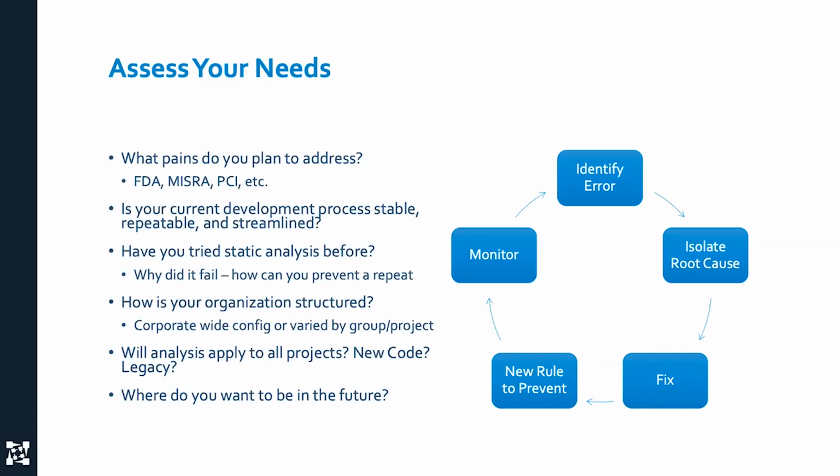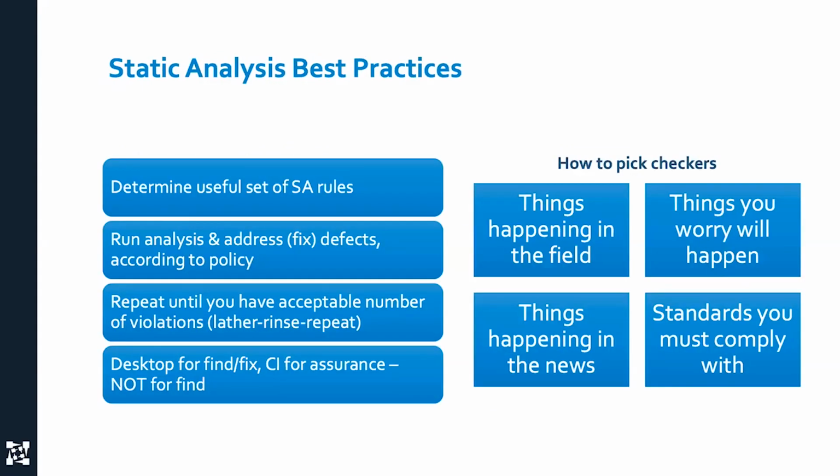So the other thing to think about is, is this going to be a corporate-wide initiative? Is every group going to be able to do their own thing? And legacy code is a huge issue. This is one of the things that really zaps people. You need to make sure that you understand what your policy is around legacy code. In other words, will new code and legacy code have to comply with the same set of checkers, or will new code be held to a stricter standard and legacy code is maybe only if there's a bug reported issue? So it's an important aspect.